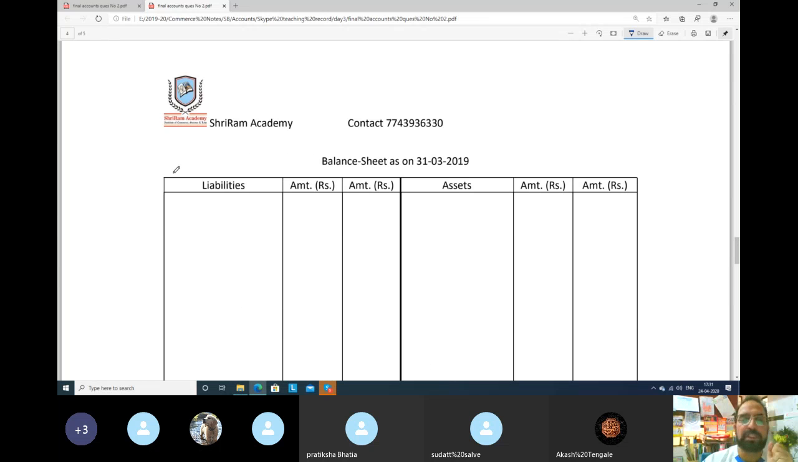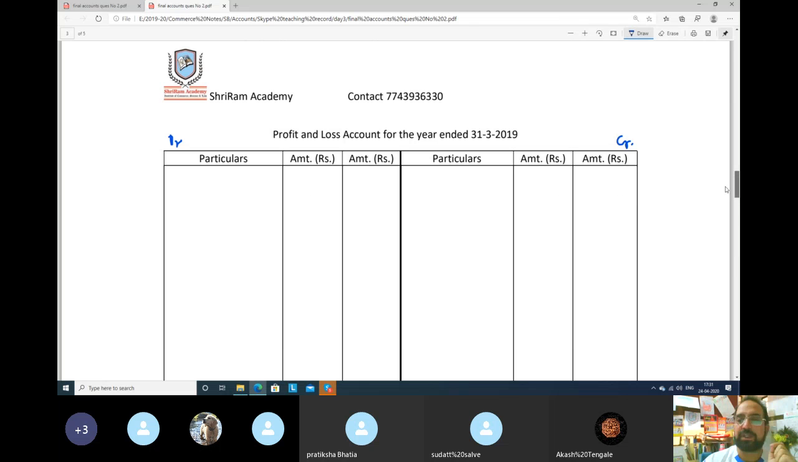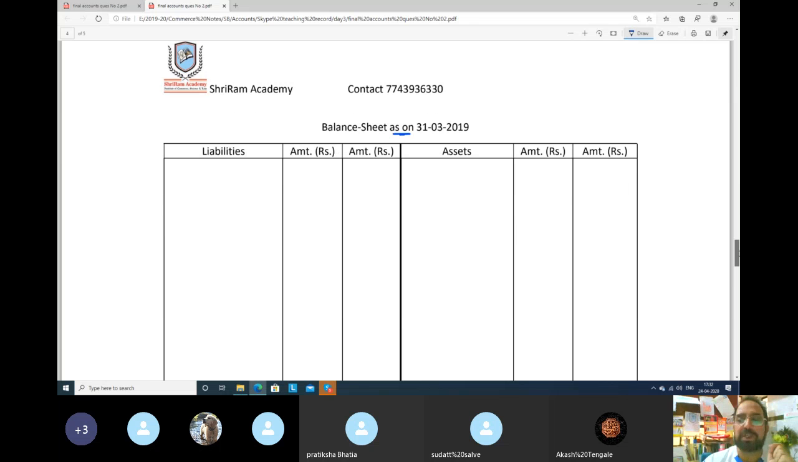See balance sheet, there is never a debit side and credit side in the balance sheet, and balance sheet is always as on. So never write balance sheet for the year ended. Balance sheet is a statement, so it will always be as on. Please note this, and don't make silly errors. So balance sheet as on 31st March 2019. Profit and loss account and trading account are for the year ended, but for the balance sheet, students, please write balance sheet as on 31st March 2019.